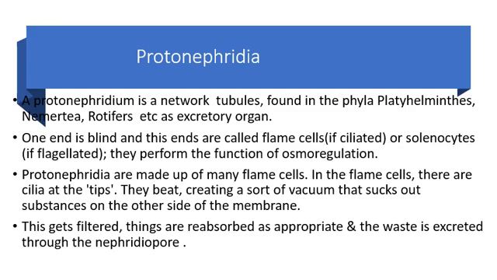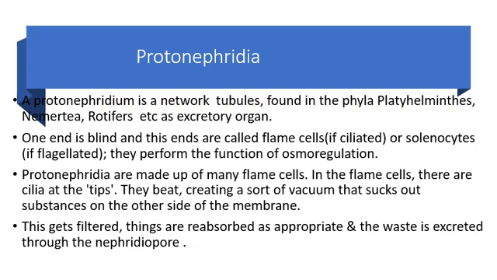In some organisms, a tuft of cilia is present inside the cell. Then that kind of cells are called flame cells. And in some other organisms, the cell contains a tuft of flagella. In those organisms, the structure is called solenocytes. These perform the function of excretion as well as osmoregulation.